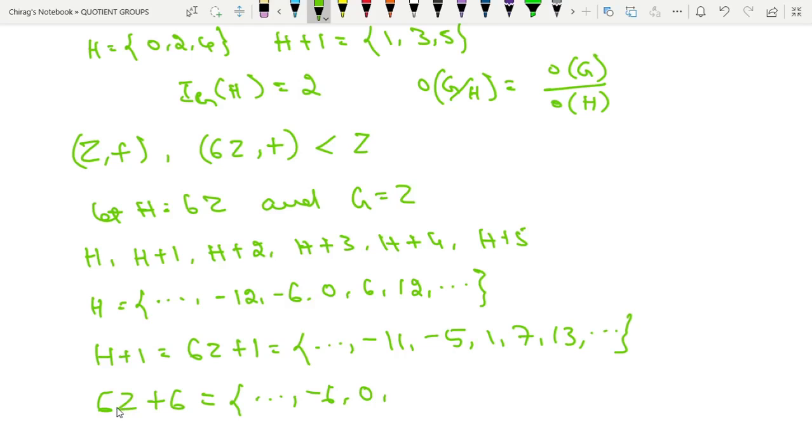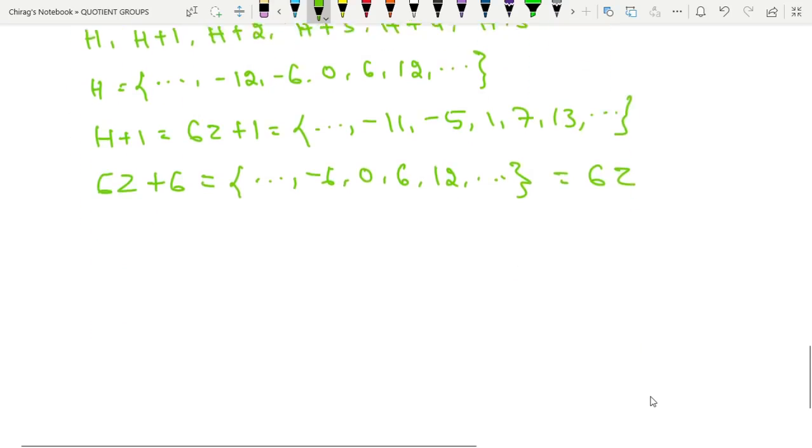When z is equal to 0, it is 6. When z is equal to 1, 12, and so on. So we get the same set, that is 6Z. So 6Z plus 6 is nothing but 6Z.